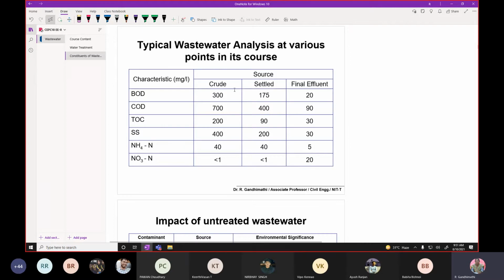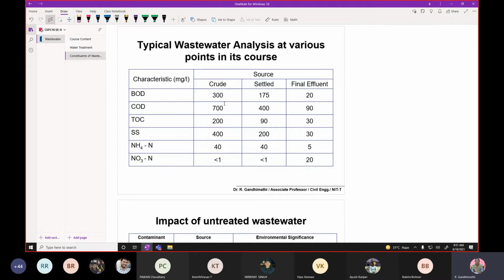Crude means it is raw sewage, or raw, untreated wastewater. It has a BOD of around 300, then COD is 700. I will explain why there is a difference between the BOD and COD. You can see here the COD is 700, BOD is only 300. That means in your wastewater, out of 700, 300 is the biodegradable portion of organic matter.